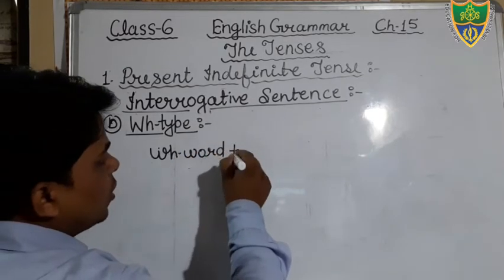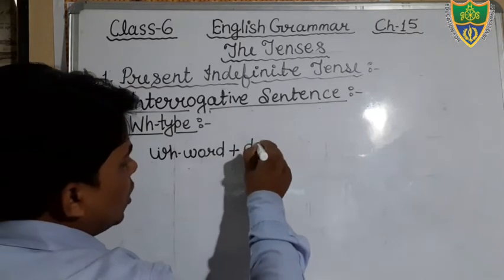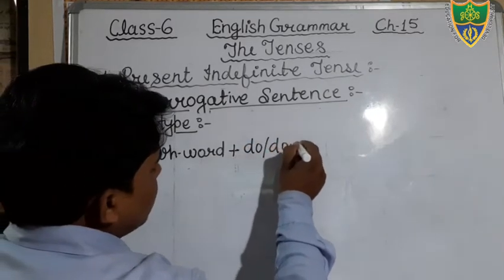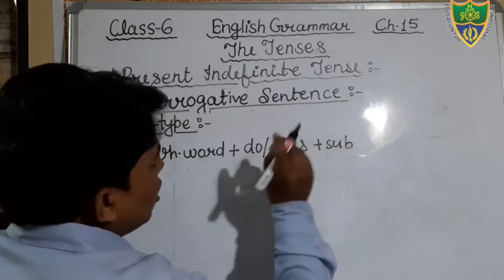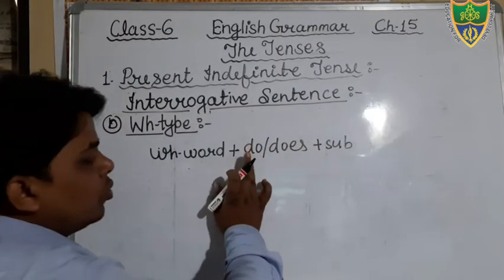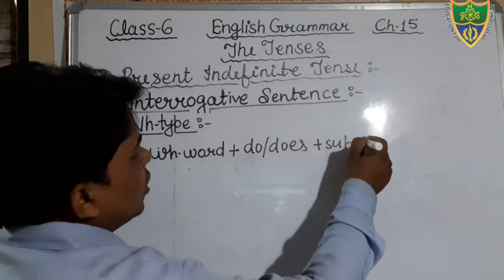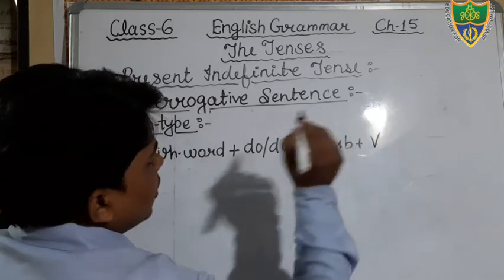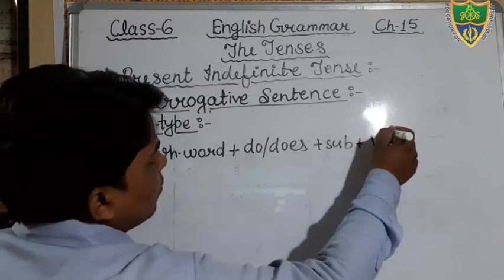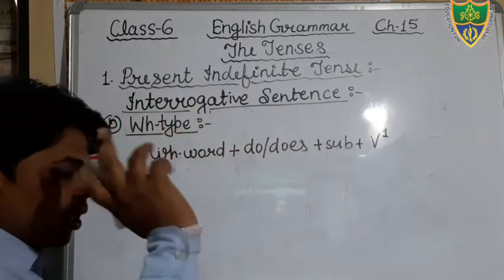Then after that, you will use do or does according to the subject. Okay, if your subject is singular, then you will use does. If your subject is plural, then you will use do. Then after that the first form of the verb. Yes, students, one thing again keep in your mind.